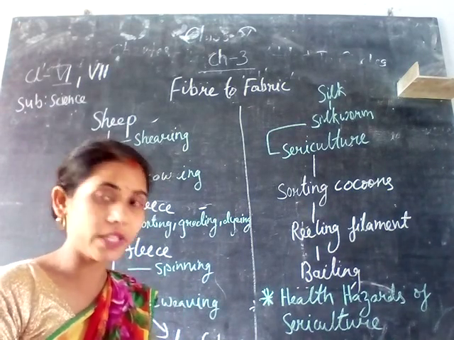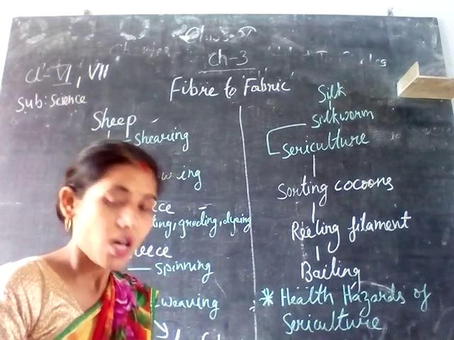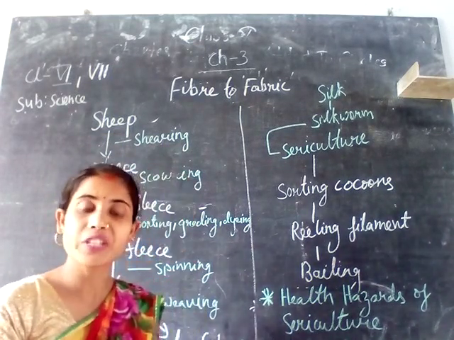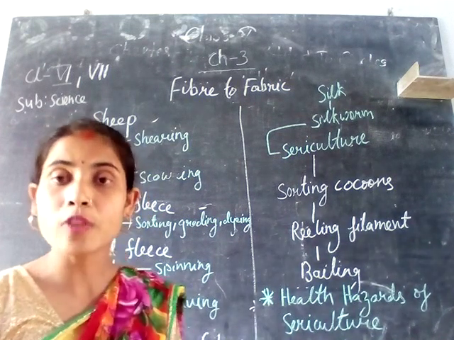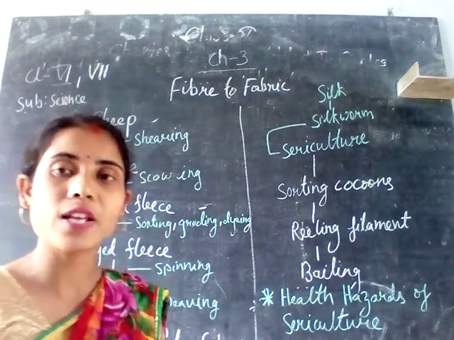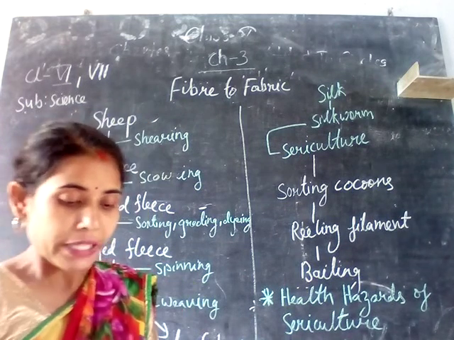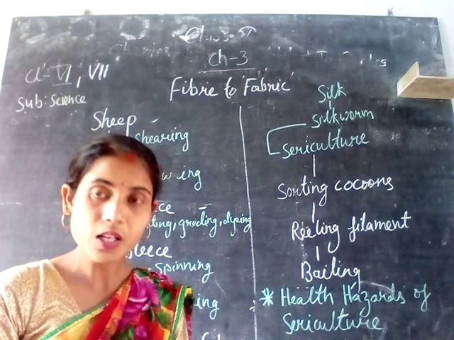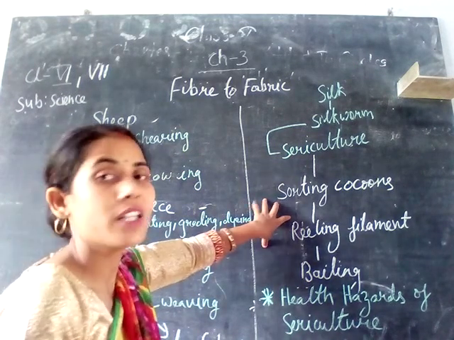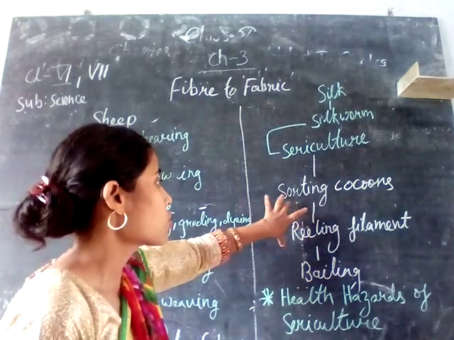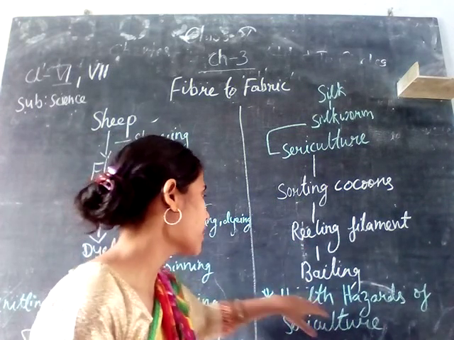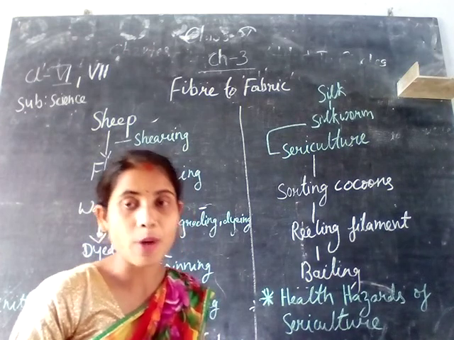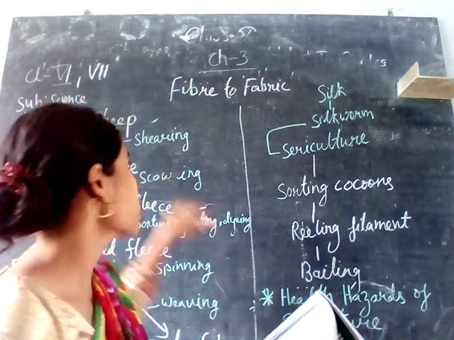So let us begin. What do we mean by sericulture? The cultivation of the silkworm for the purpose of producing silk is called sericulture. It is a very old occupation in our country. The processes involved in sericulture are sorting cocoons, then rearing filament, and then the last one. So there are not many steps compared to the fibers obtained from the sheep.